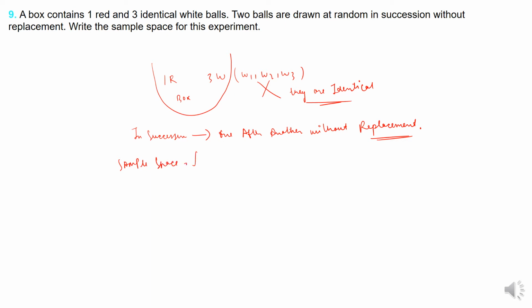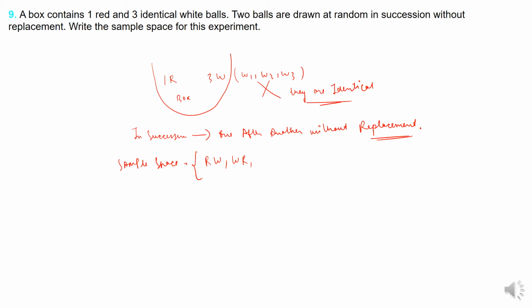Now for the sample space, you have one red ball and three white balls. In total you have four balls. Now out of these four balls you are removing two balls, one at a time, without replacement. So you can remove a red ball after a white ball. That is a possibility. Or you can remove a white ball after a red ball. That is also a possibility. You only have one red.